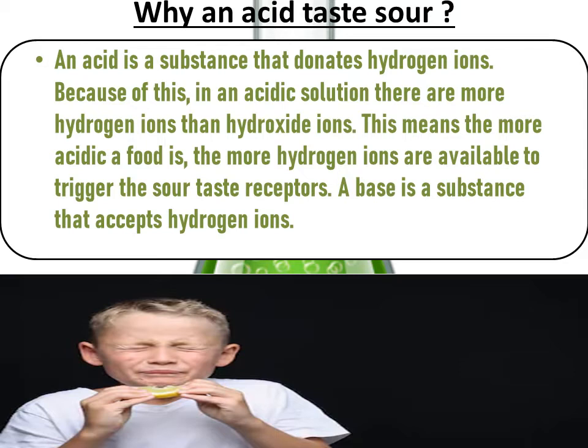If a thing has many hydrogen ions, it will taste very sour like lemon. And if it does not have that many hydrogen ions, it will taste like apple, which contains acid, but doesn't taste as sour as lemon.